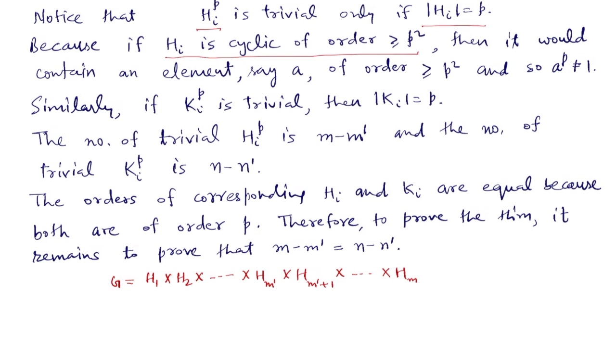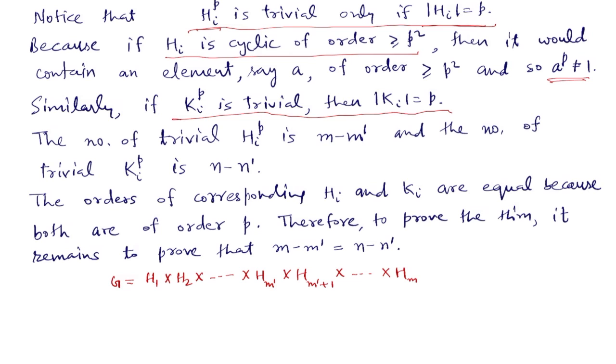For example, if H_i is cyclic of order exactly p^2, then it will contain an element of order p^2, which is the generator of H_i. And so a^p will not become 1, and so H_i^p will not become trivial. So we have observed that H_i^p is trivial only if the order of H_i is p. And similarly, K_i^p is trivial only if the order of K_i is p.